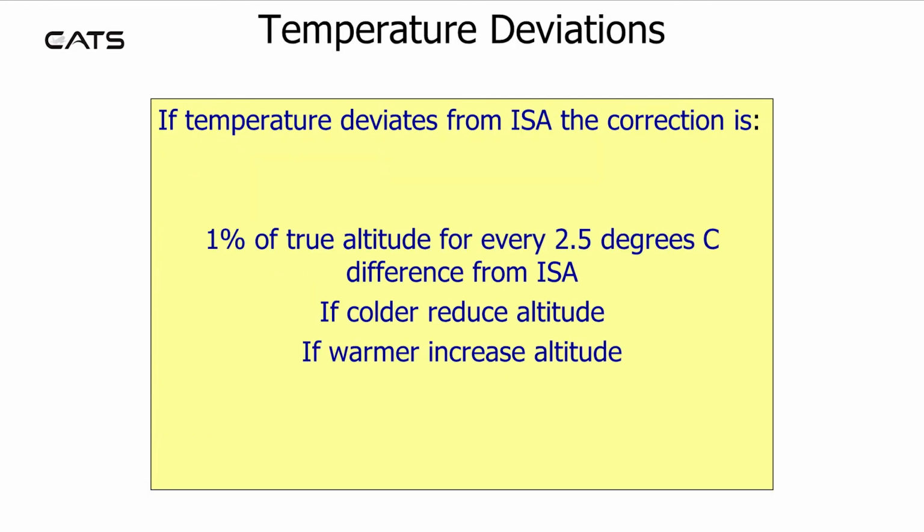Temperature deviations. If temperature deviates from ISA, the correction is 1% of true altitude for every 2.5 degrees Celsius difference from ISA. If colder, reduce the altitude. If warmer, increase the altitude.